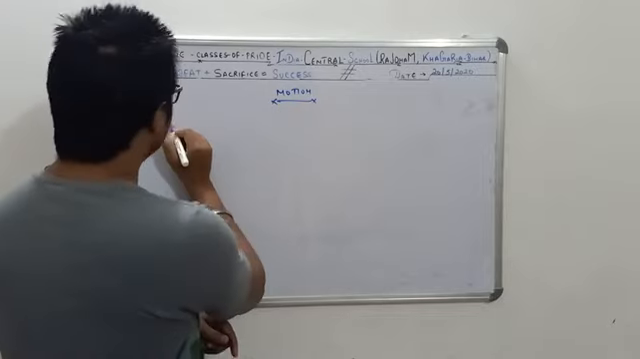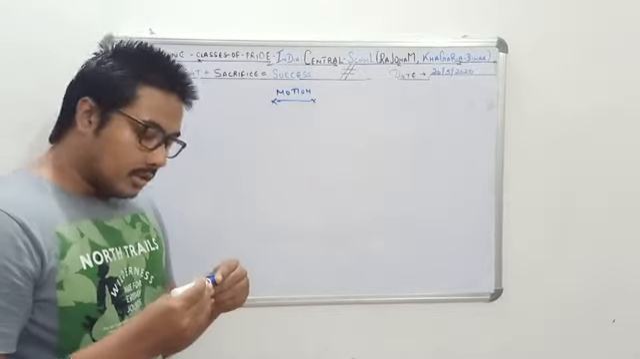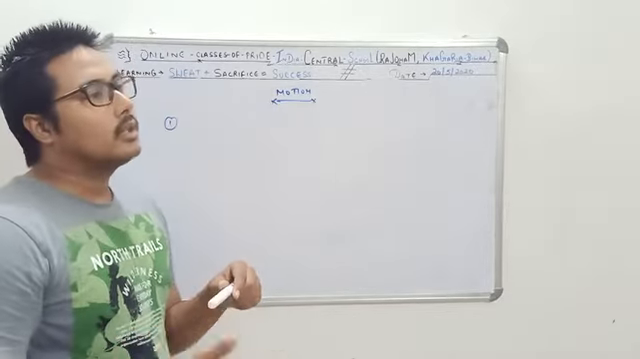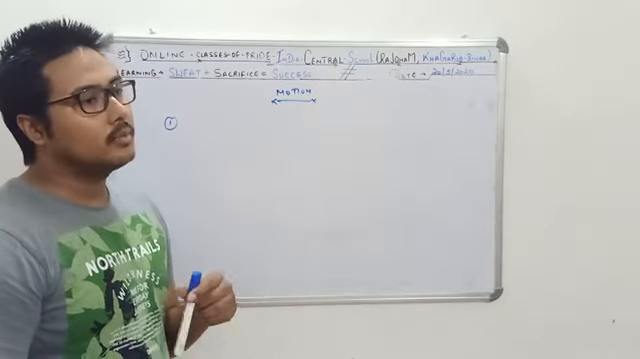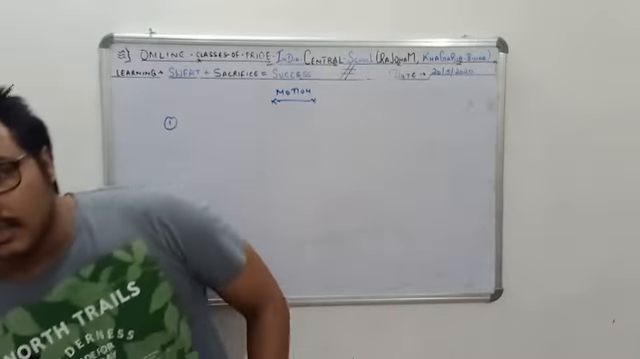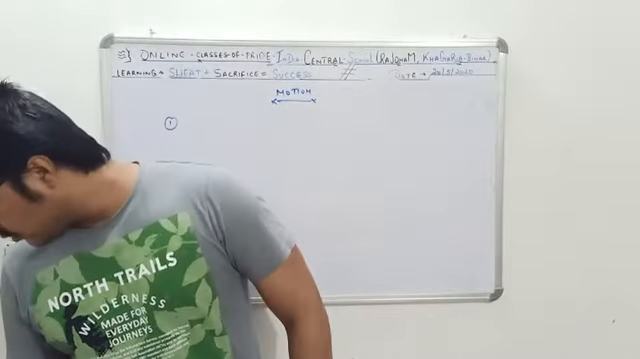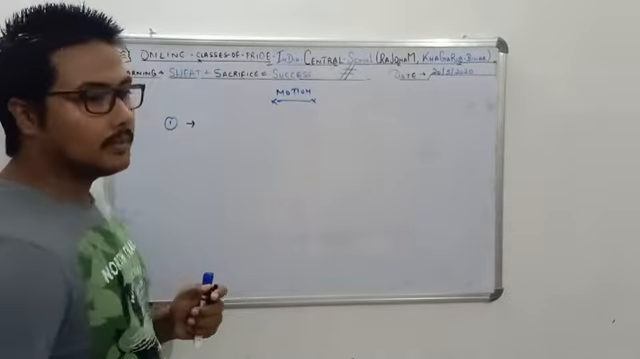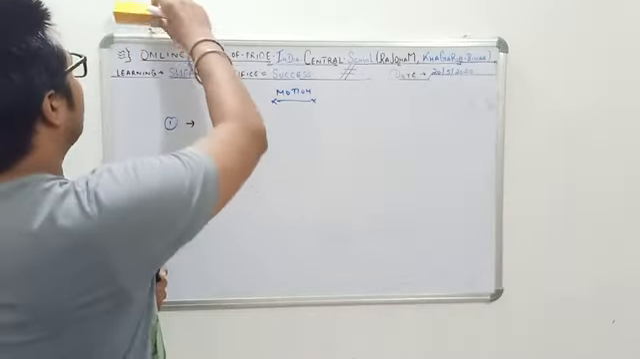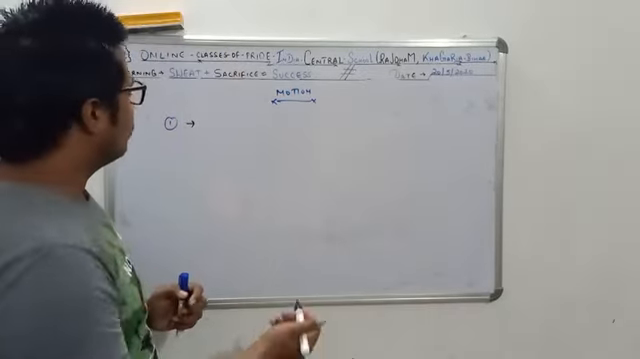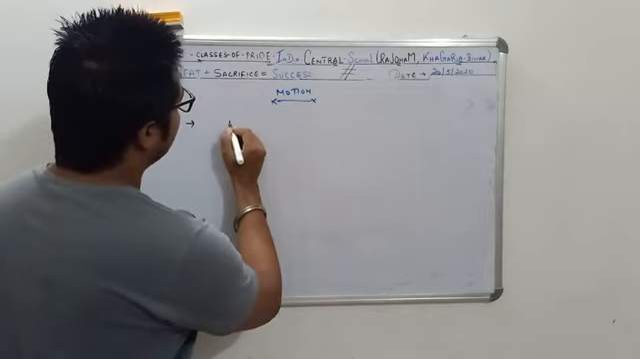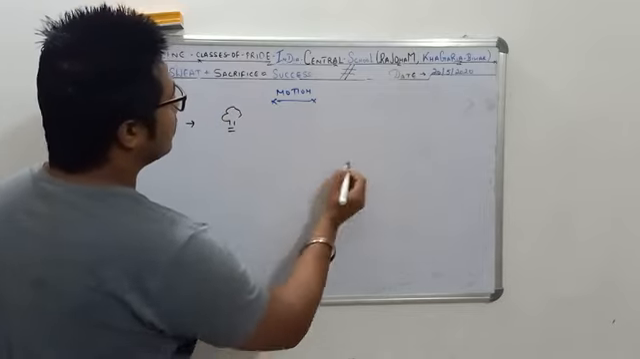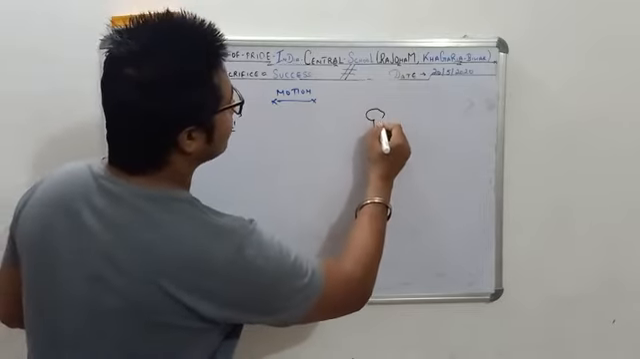Motion. So basically, if I tell you in layman language, what do you understand by motion? If you ask anyone, a person who doesn't know anything about physics, what is motion? He will tell that, suppose I want to explain it with a diagram. Suppose this is a diagram.